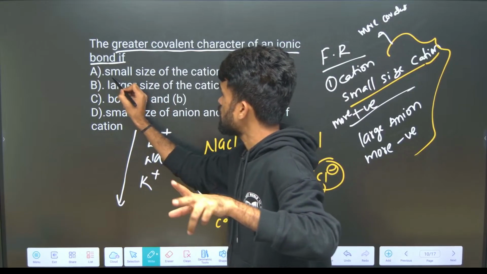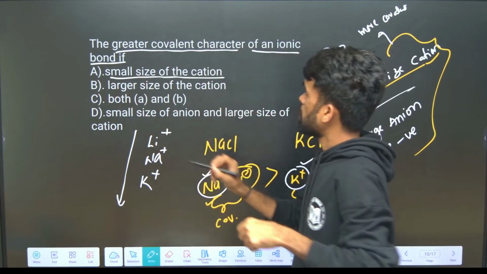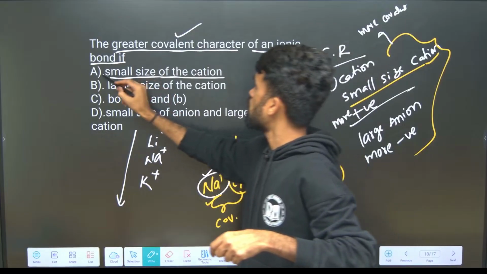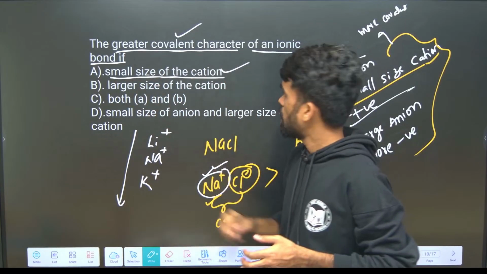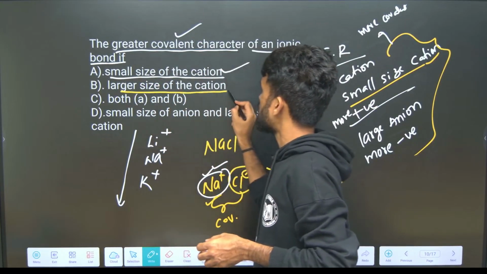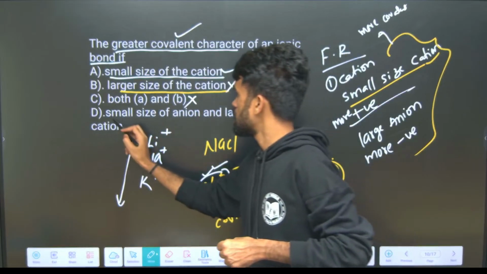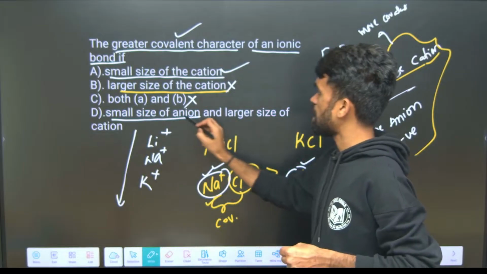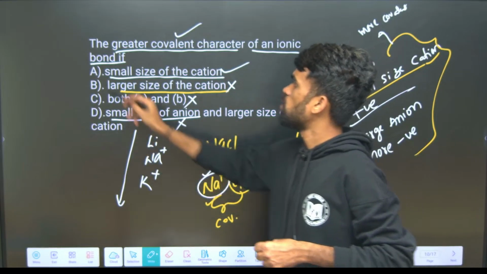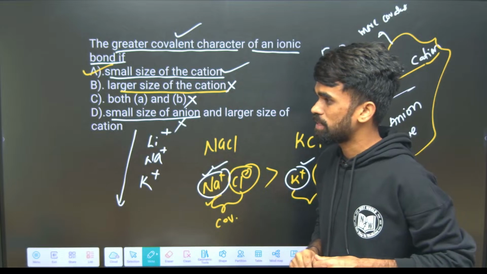Okay, so what are the conditions? Correct conditions to show greater covalent nature: small size of cation should be there, and they are saying large size of cation. No, this is incorrect. Both A, B, no, that is not possible. Next, small size anion, no, large size anion should be there, so this is also incorrect. Only the first option is perfectly correct for this question, right?